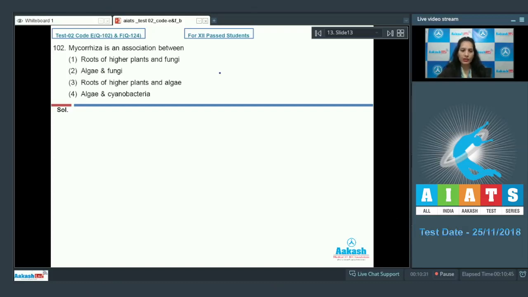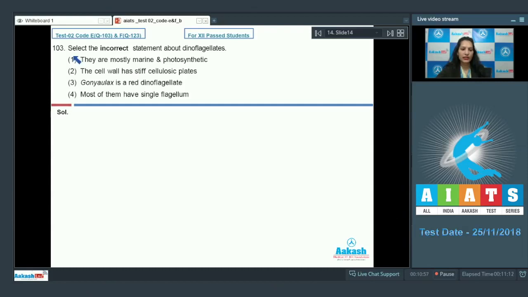It's a symbiotic association between the roots of higher plants and fungi. Higher plants include gymnosperms as well as angiosperms, and the roots of these plants contain fungi. The association is called mycorrhiza. So the correct option for the given question is option number 1. Let's move on to the next question.